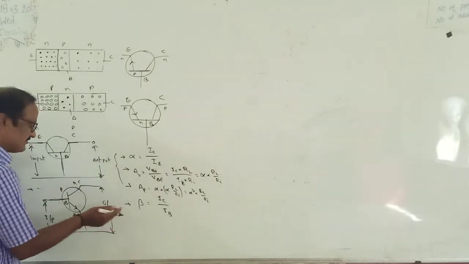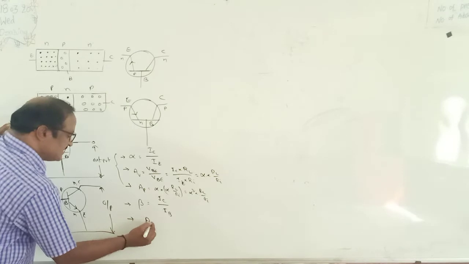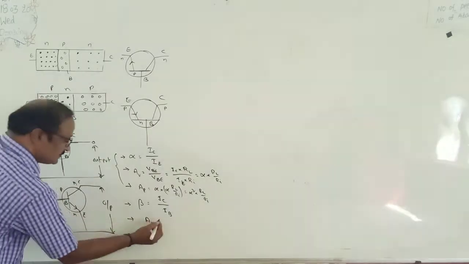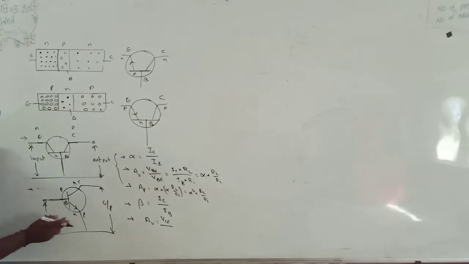In the same way, in case of CE configuration, beta is equal to IC by IB. Voltage gain AV is the output voltage to input voltage. Output is taken across collector and emitter, that means VCE, and the input is taken across base and emitter, VB.